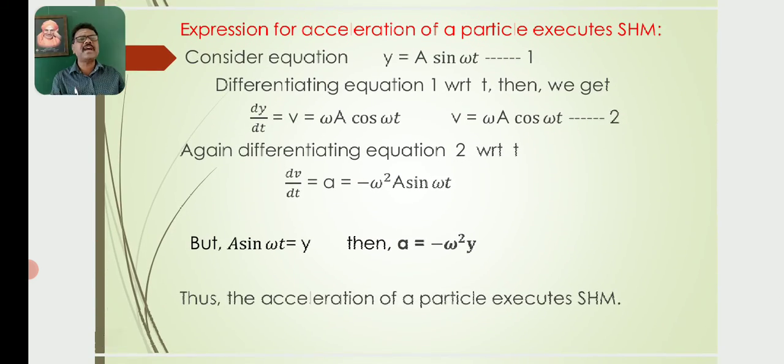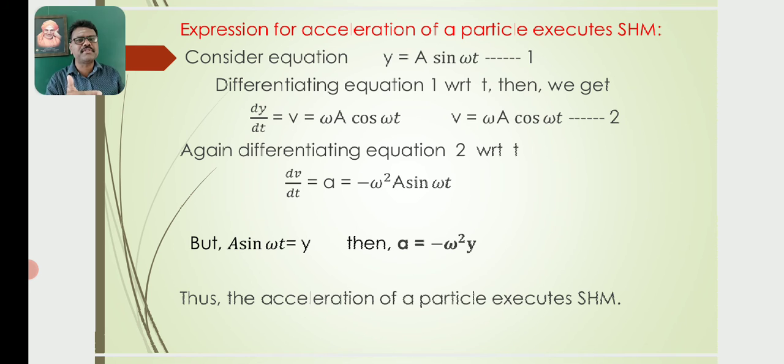Then the expression for acceleration of a particle executing simple harmonic motion. Consider the equation y is equal to a sin omega t. Let this be equation number 1. Differentiating equation 1 with respect to t, we get dy by dt is equal to v is equal to omega a cos omega t. Then v is equal to omega a cos omega t. Let this be equation number 2.